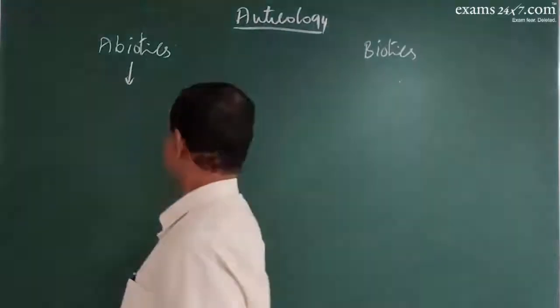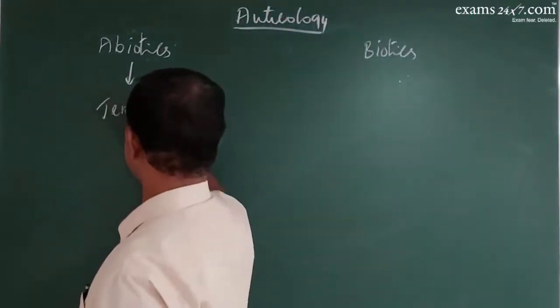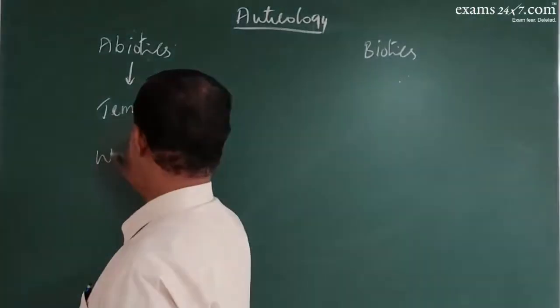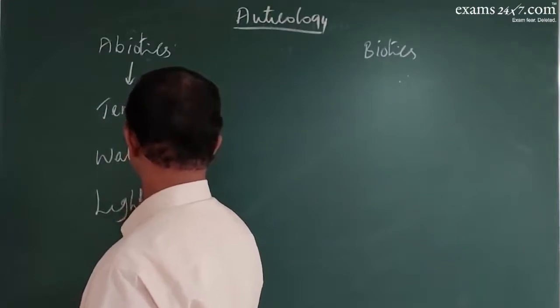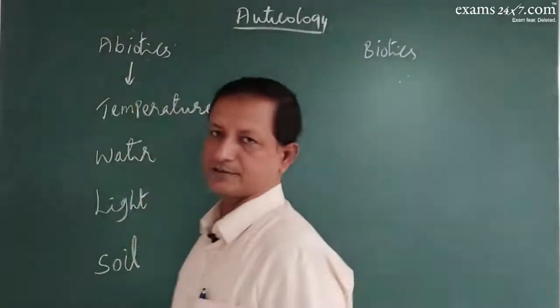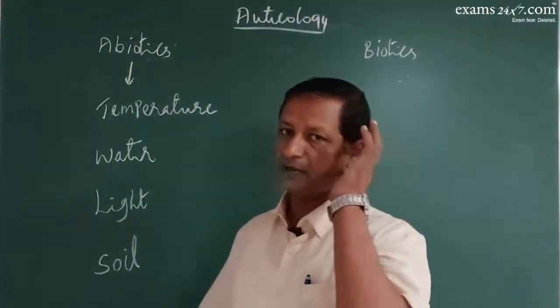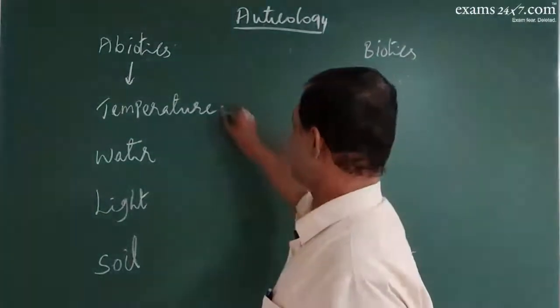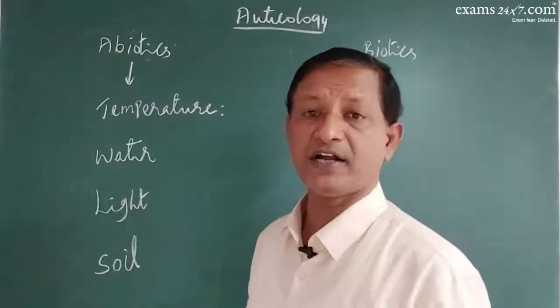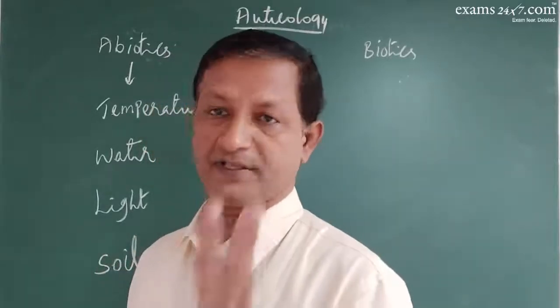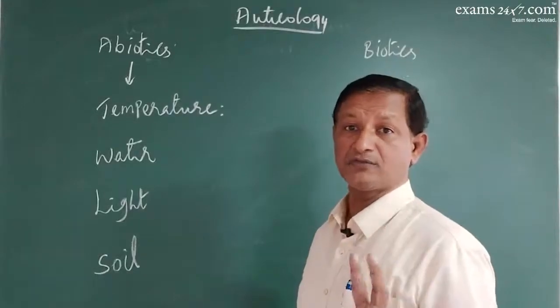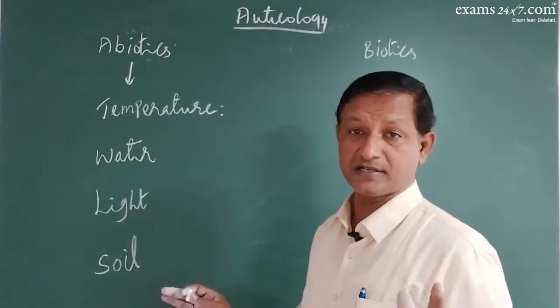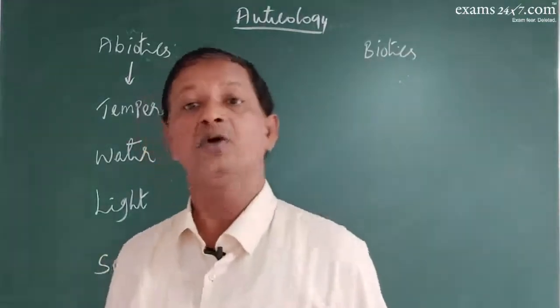Which are they? They are mainly the temperature, then the water, then the light condition and also the soil conditions. These are the major abiotics. Temperature: the biomes are classified based on the annual variation in the temperature, right? So that temperature will definitely be the major causal factor to bring about a change in the existence of organisms. What is that?